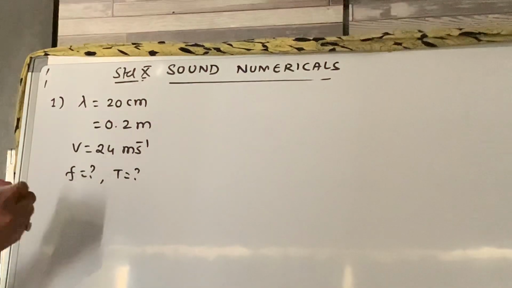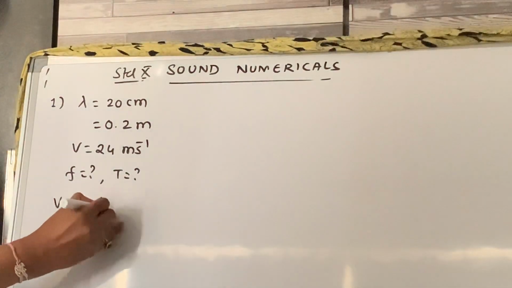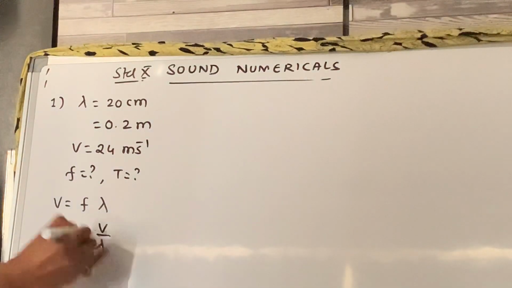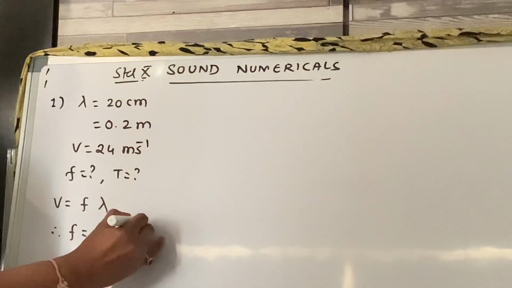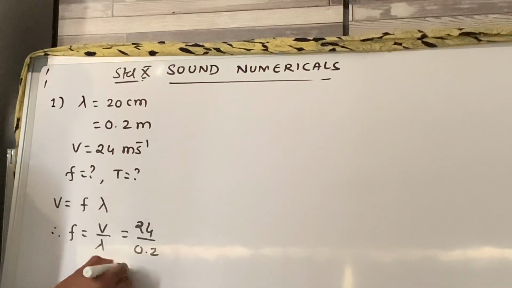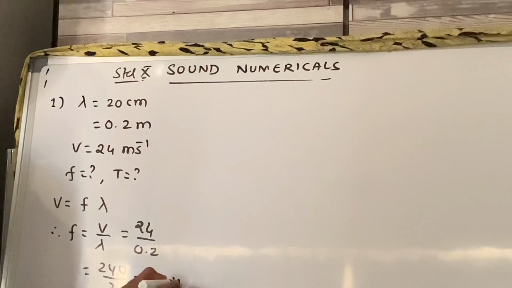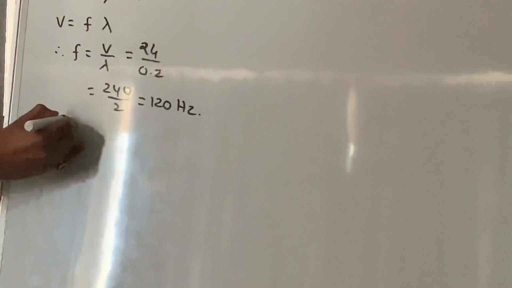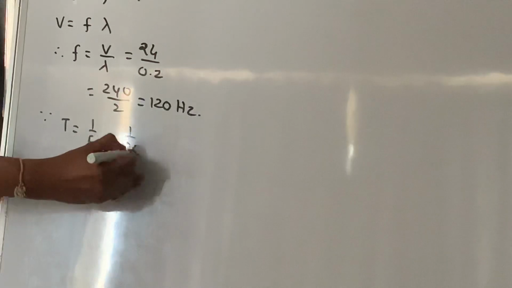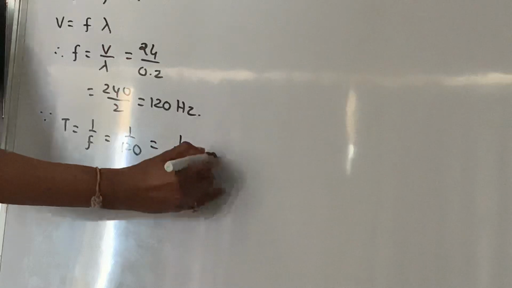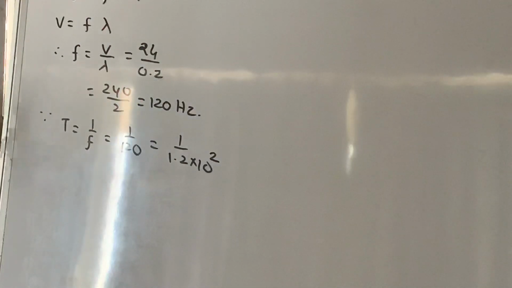In 9th standard you have studied that wave velocity is equal to frequency into wavelength, right? So I can write f is equal to v upon lambda. The v value is 24, lambda is 0.2. This comes out to be 240 upon 2, which is 120 hertz. This is the frequency. Since time period is the reciprocal of frequency, it comes out to be 1 upon 120. Now I can write this as 1 upon 1.2 into 10 raised to 2.